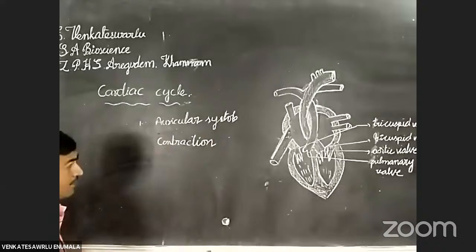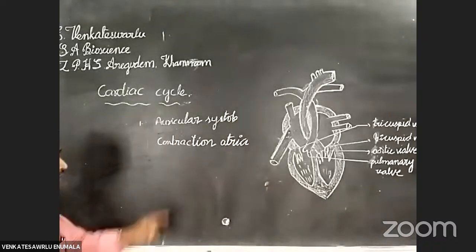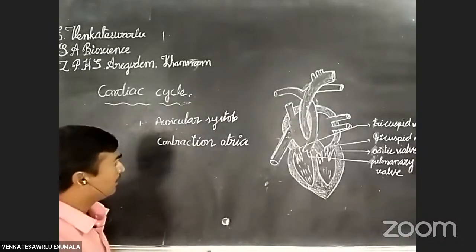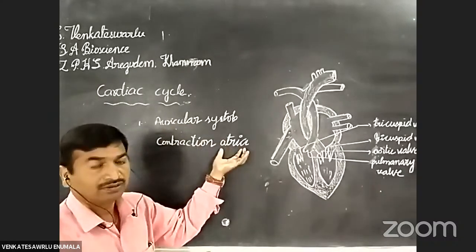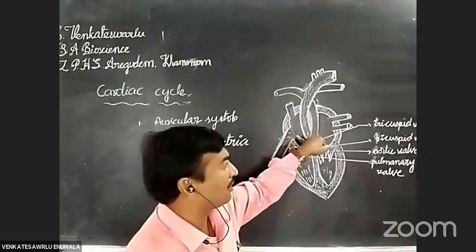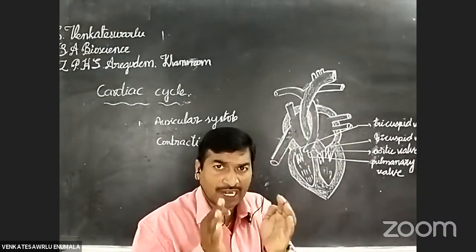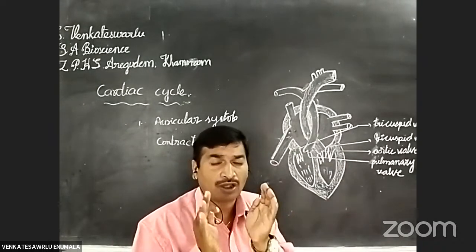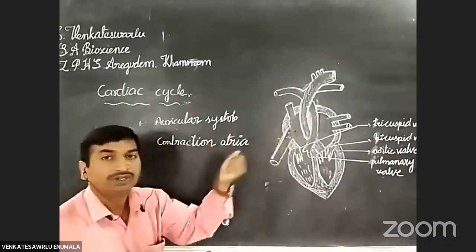The contraction of atria. Contraction of atria is known as auricular systole. Okay, students, what happened when the auricles or the atria contract? What happened? The space which is present in the auricles, does it either increase or decrease? When the auricular chamber contracts, the volume decreases.